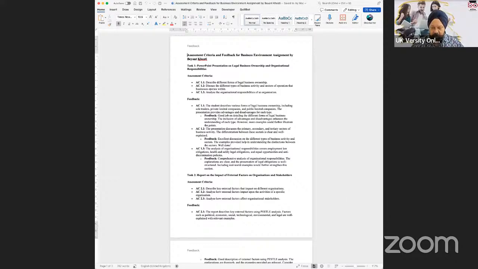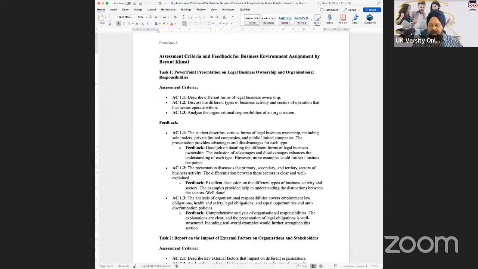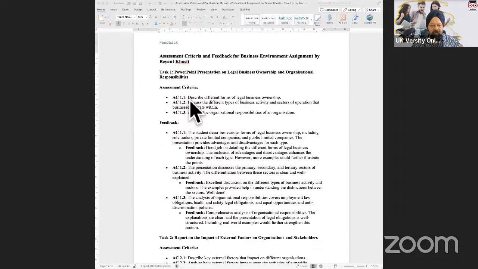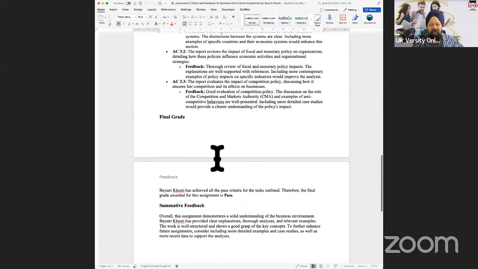This is where you are going to see the feedback that we put on your document to say that, okay, yes, you submitted a PowerPoint presentation. The PowerPoint presentation covers assessment criteria 1, 2, 3. And this is the feedback that we've given, that you're meeting those criteria. There are no changes to be done. And the final grade on the assignment is a pass.